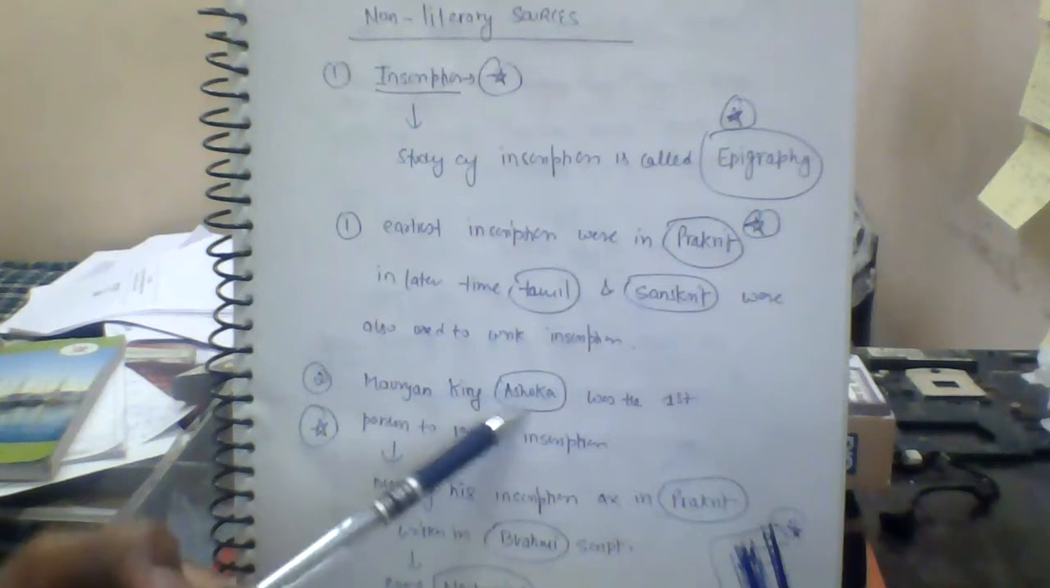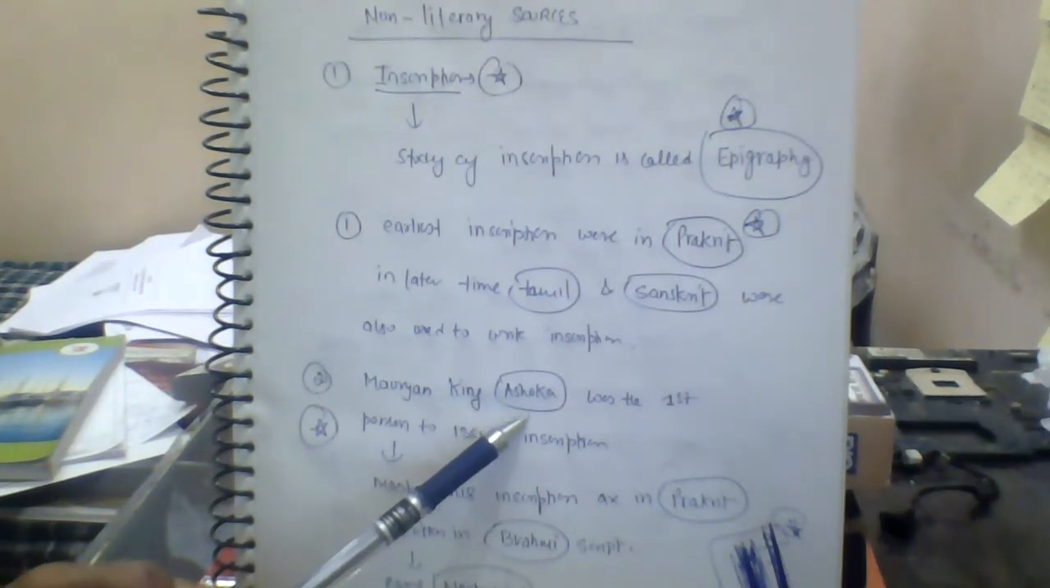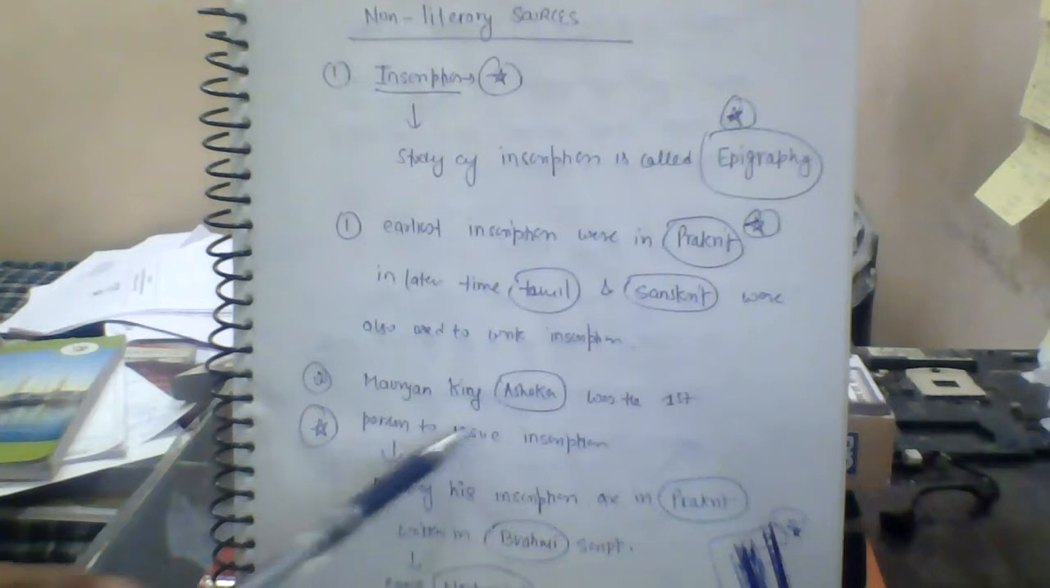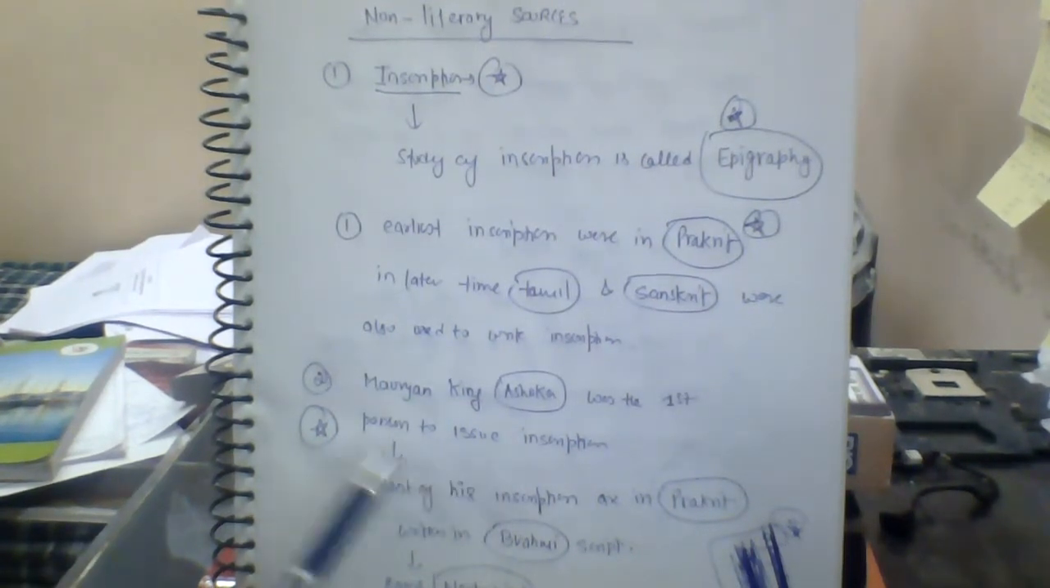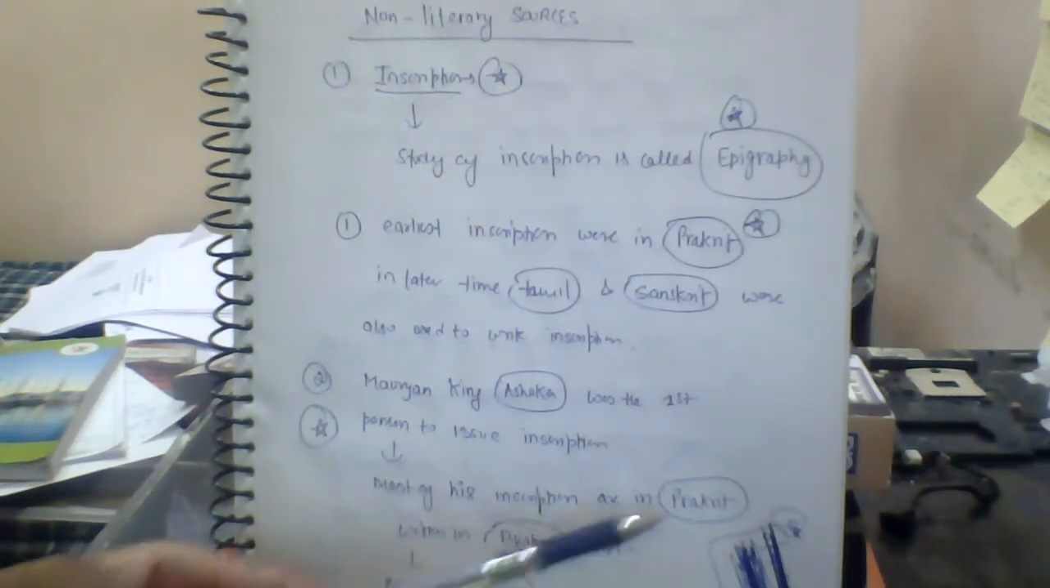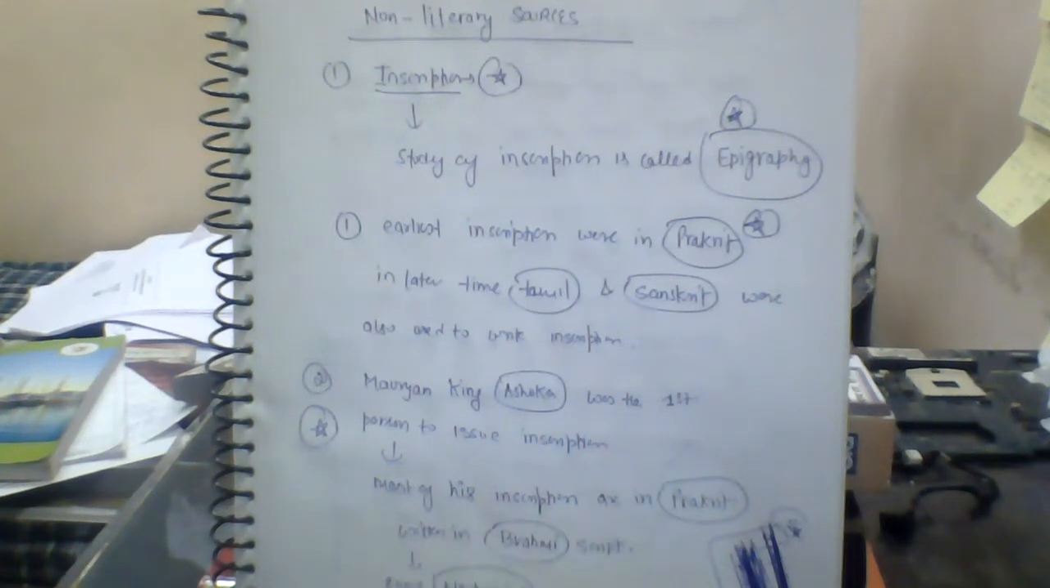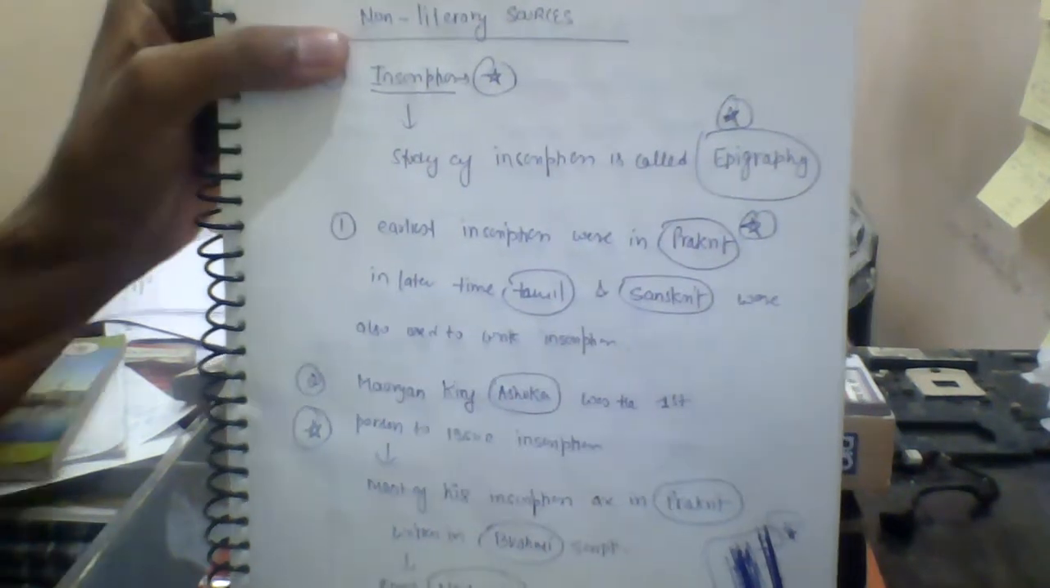Then the Mauryan king Ashoka, the great Ashoka of the Mauryan dynasty, was the first person to issue such inscriptions. Most of his inscriptions are in the Prakrit language. This is an important question that you have to remember. Some of the Prakrit was written in Brahmi script. Some northwestern inscriptions of Ashoka were written in Kharosthi script. This is the thing that you have to remember.